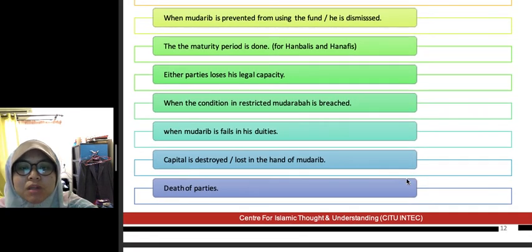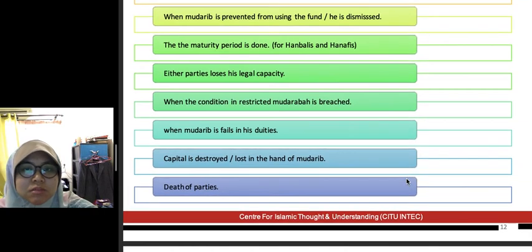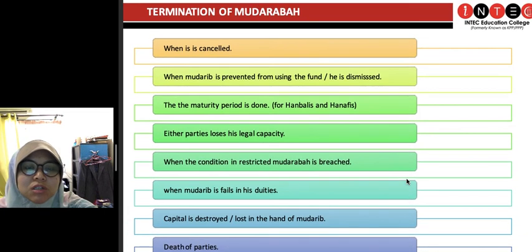And when the mudharib fails in his duties, mudharib tak dapat nak buat kerja dia, and dia cakap dia nak buat kerja full time lah, dia sepatutnya entrepreneur, suddenly dia tak mampu buat benda tersebut. Katalah rupanya dia ni adalah orang yang makan gaji, kerja lain pula rupanya. So dia gagal buat kerja dia dengan sempurna. So we need to terminate this contract.